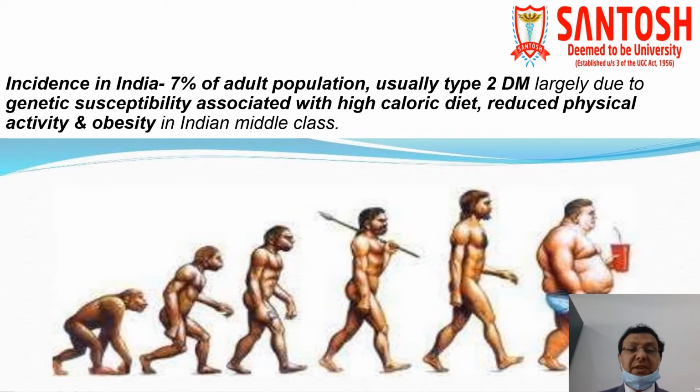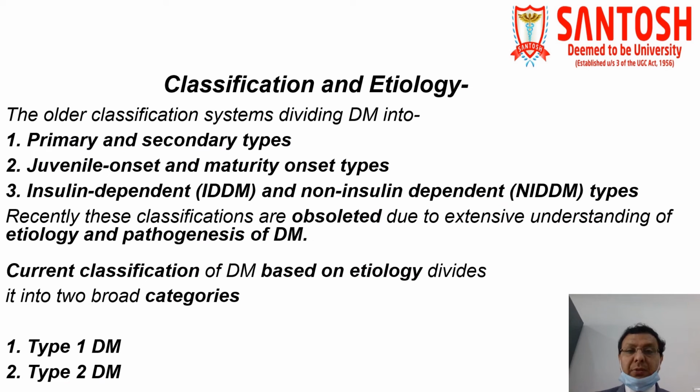middle class. So as you are seeing in the diagram here, in the last diagram we are seeing obesity is there. We are taking a high caloric diet and there is reduced physical activity, which is responsible for diabetes mellitus, especially in the adult population, and it is usually more common either in the higher middle class or in the higher class.